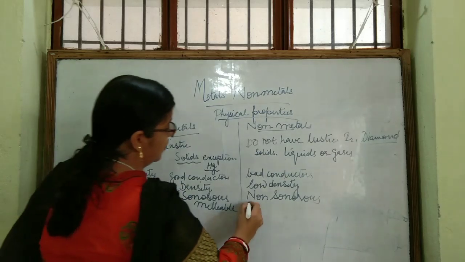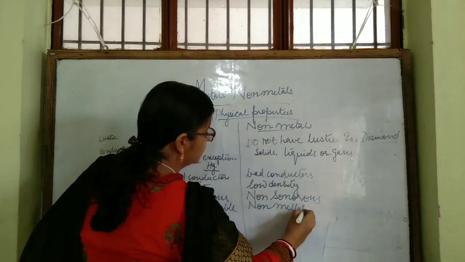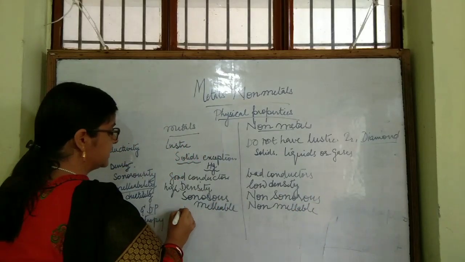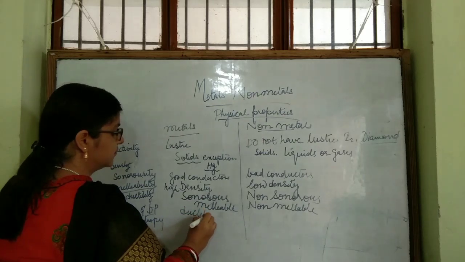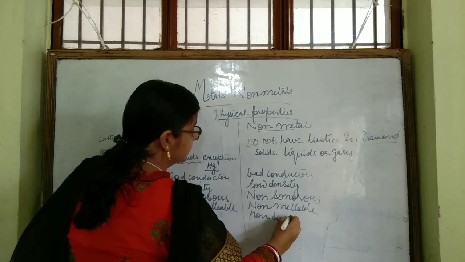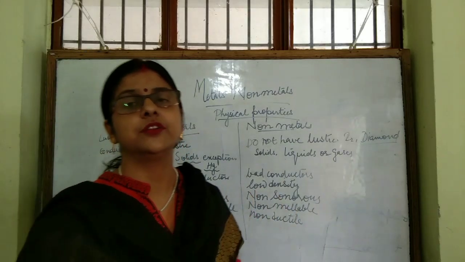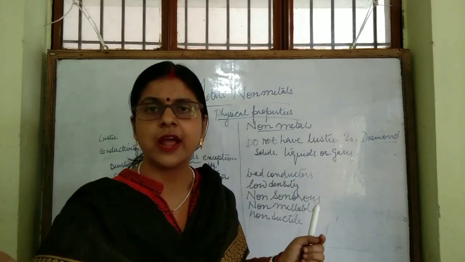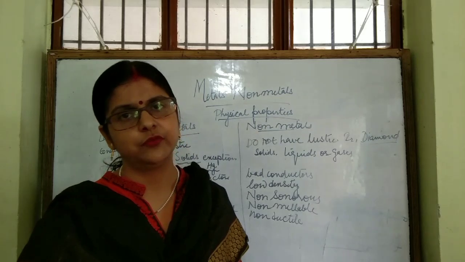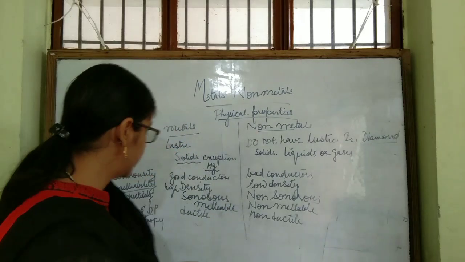Non-metals are generally non-malleable. Next, ductility. Metals are ductile, non-metals are non-ductile. Metals can be drawn into thin wires, whereas non-metals cannot be drawn into thin wires.